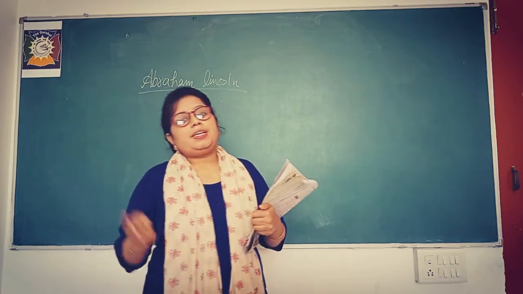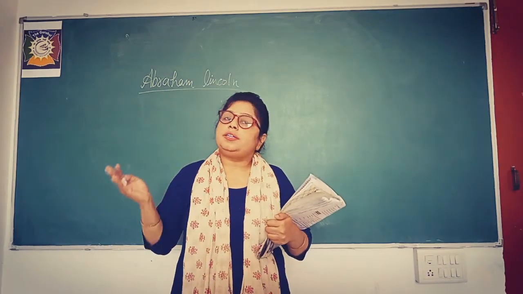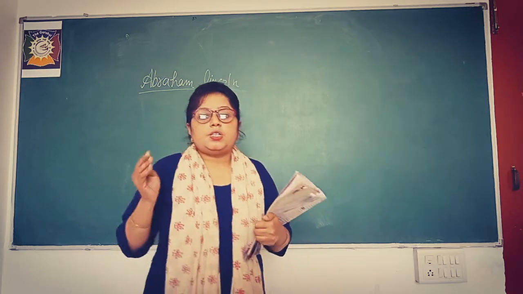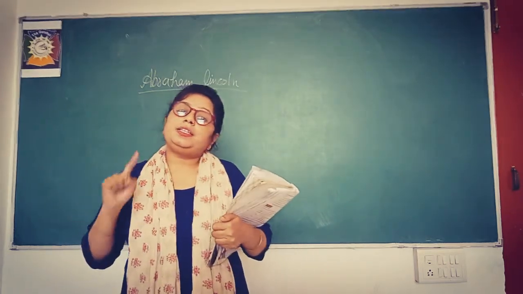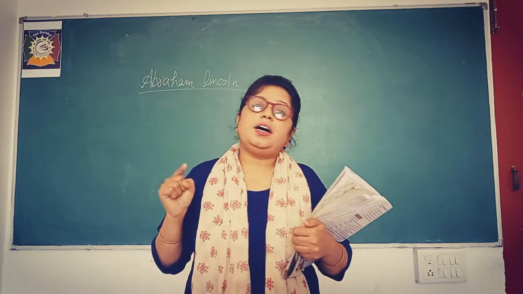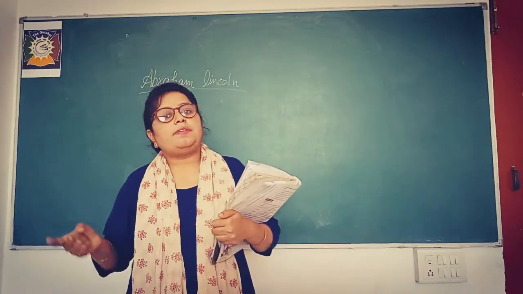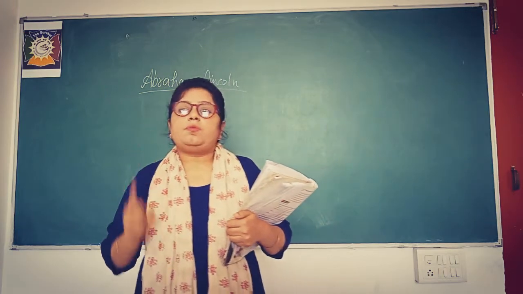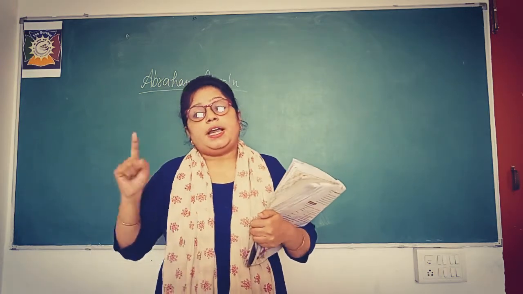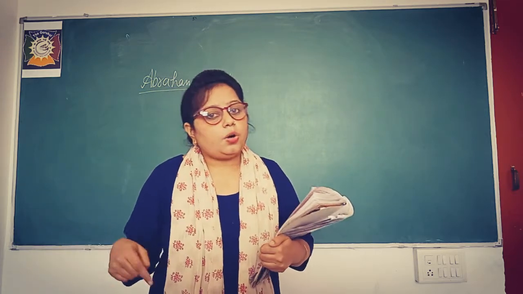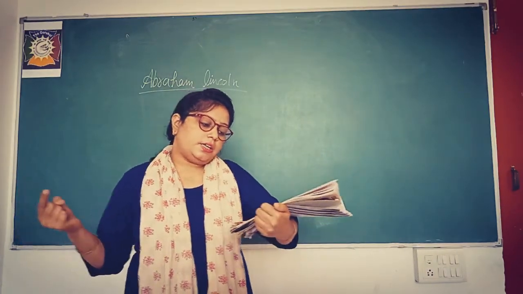Why? Because their views are different. They are not satisfied with each other. Similarly, things were taking place in the United States of America. The northern part had its own notions, and the southern parts also had their own notions and views.